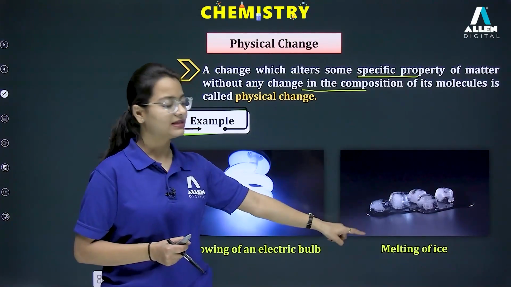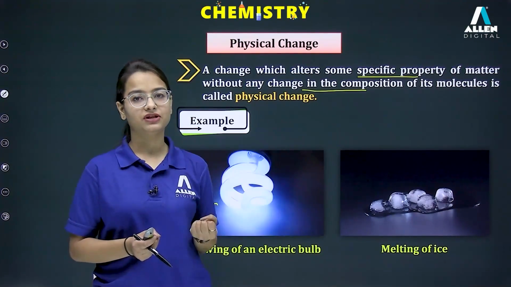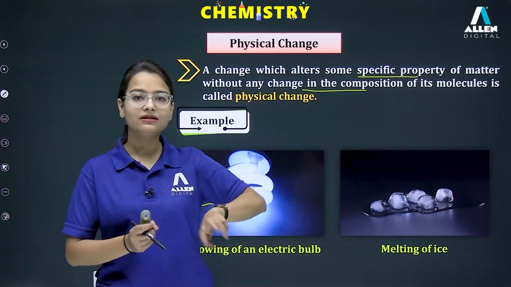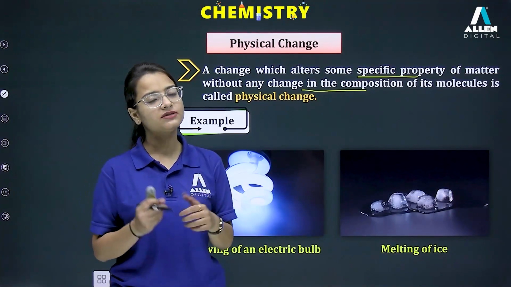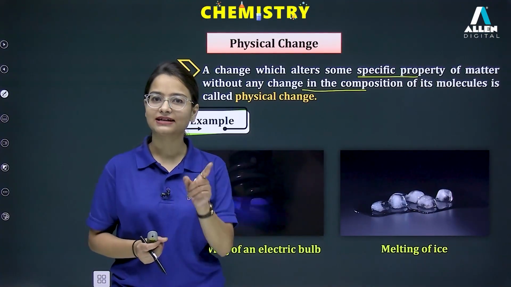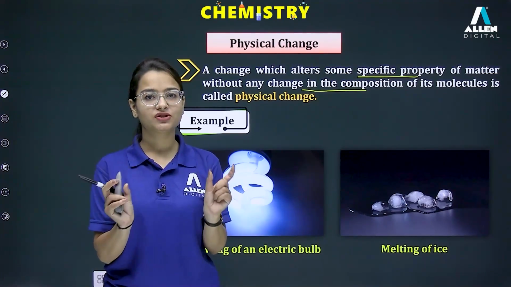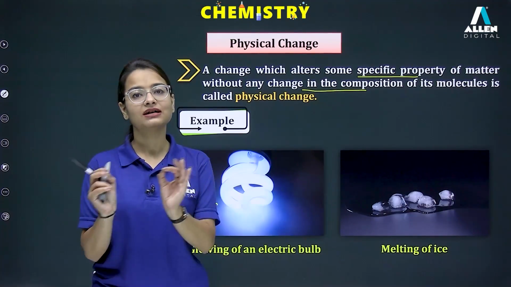Okay, let's look at this example. Melting of an ice. If we keep out the ice from the refrigerator, it will absorb heat and turn into the water. Wait, what is the formula for water? H2O, but in the liquid state. What is the formula for ice? H2O, but that is in the solid state. So still, the molecular composition is same, only the change is in the physical state.